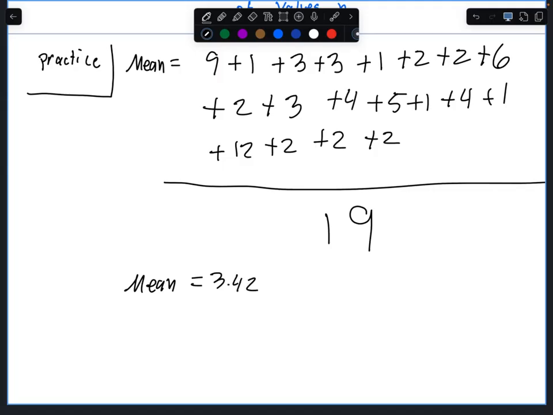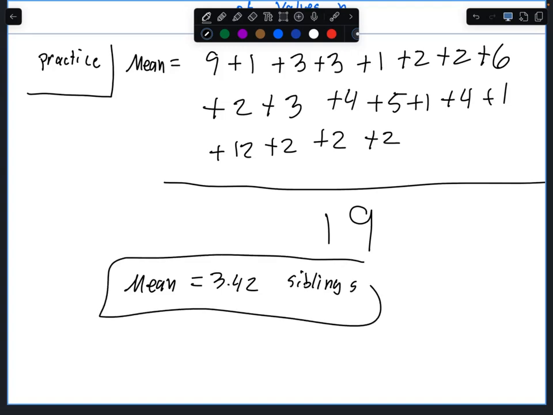3.42 what? Siblings. So wouldn't that be 3? No, it's an average. I know that's the hard part. When you talk about the mean, it can be a decimal. I know you can't have a decimal sibling, but the average student has between 3 and 4 siblings. The typical student is somewhere between 3 and 4 siblings, but 3.42 is the mean. We don't round to the nearest integer.